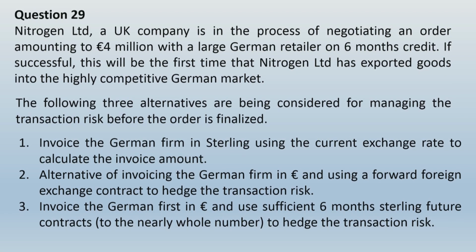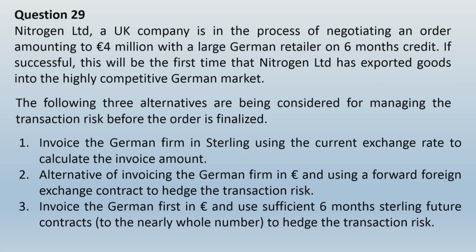The following three alternatives are being considered for managing the transaction risk before the order is finalized. First, invoice the German firm in sterling using the current exchange rate to calculate the invoice amount.